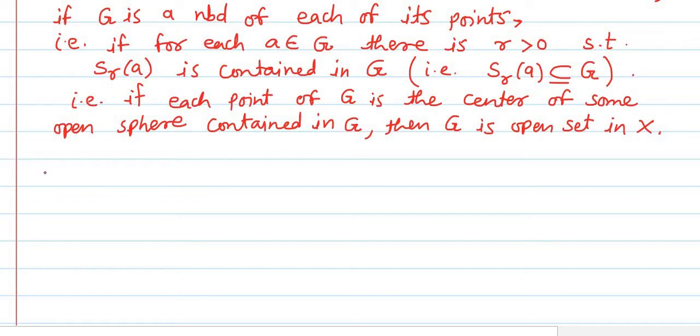Now, from this definition and from example number 10, in which we have shown that every open sphere is a neighborhood of each of its points, and just now we have defined that a set is said to be open in the metric space if it is a neighborhood of each of its points, combining these two, the definition of open set and example number 10, we conclude that every open sphere is an open set. That important point we are going to write down after some time. Illustrations, some illustrative examples, we'll consider here, just for the understanding purpose. Okay, so illustrations.